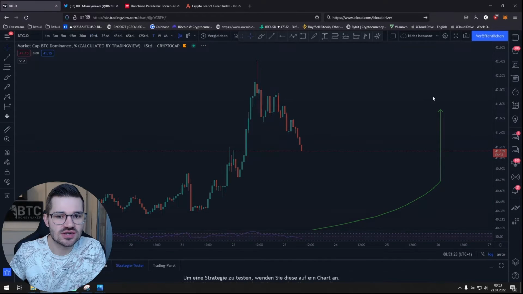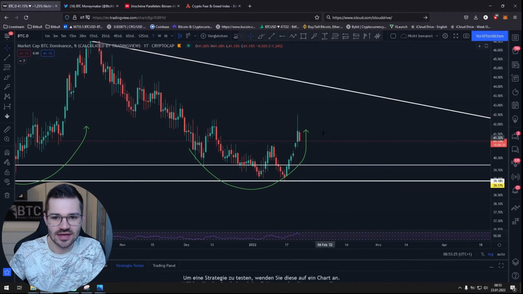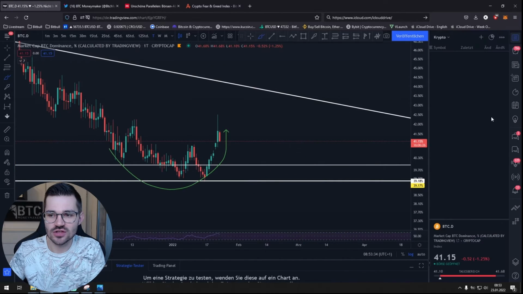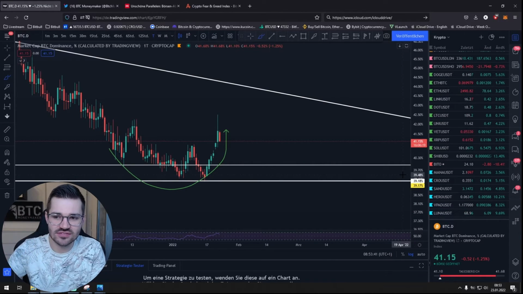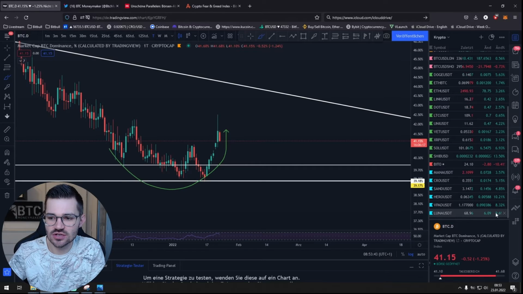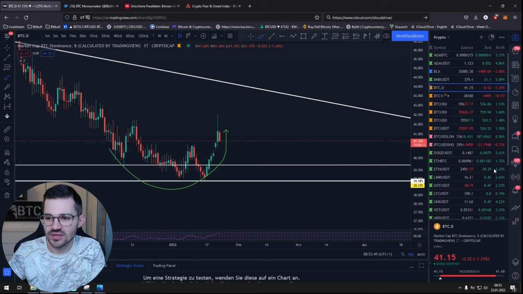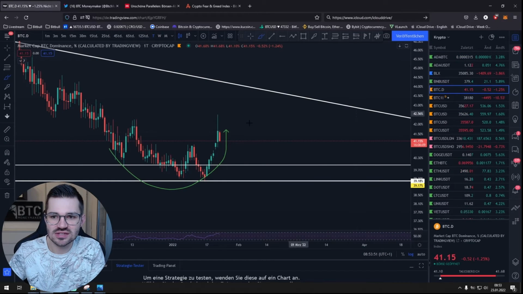The same thing applies to the altcoin market. If we look at the Bitcoin dominance, for example, we can clearly see here that Bitcoin finds itself at just about 42.5%. It will probably move sideways for a bit, which means for the altcoin market at the moment, at least for example Luna, we have 9%. So it could be that during this time the altcoin market will perform just a bit better than Bitcoin does, something that we can also see here at the moment in the graph.